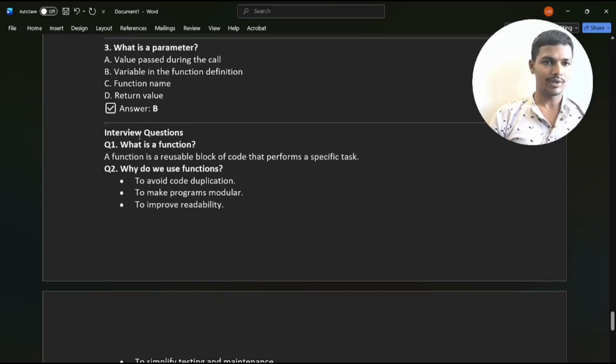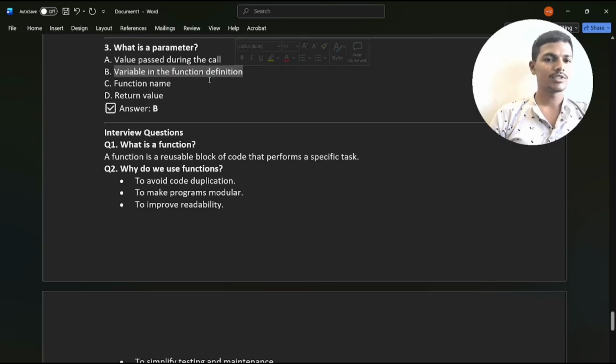Then what is a parameter? Value passed during the call. Variable in the function definition. Function name. Return value. What is the output? Parentheses hold the variables in the function definition.